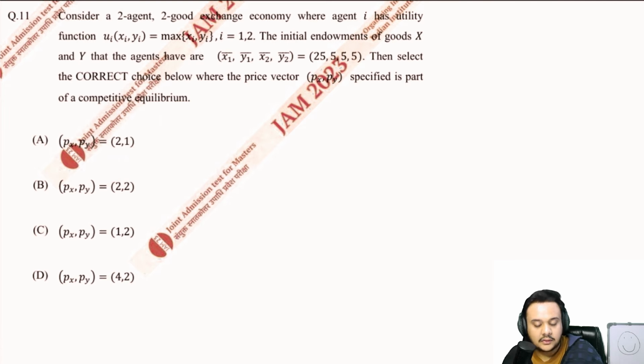Alright, now let us look at the 11th question, which says: consider a two agent two good exchange economy where agent i has utility function max of x_i, y_i, and obviously there are two consumers. Then these are the initial endowments. Select the correct choice where the price vector specified is part of a competitive equilibrium. So you are given two options. You'll have to approach this logically, and you'll need a very strong logical intuition to solve this.